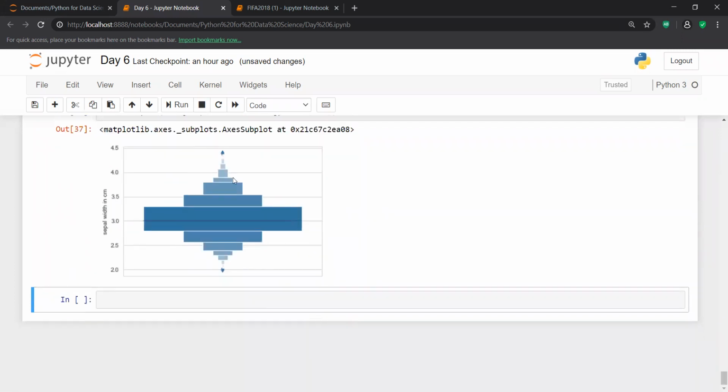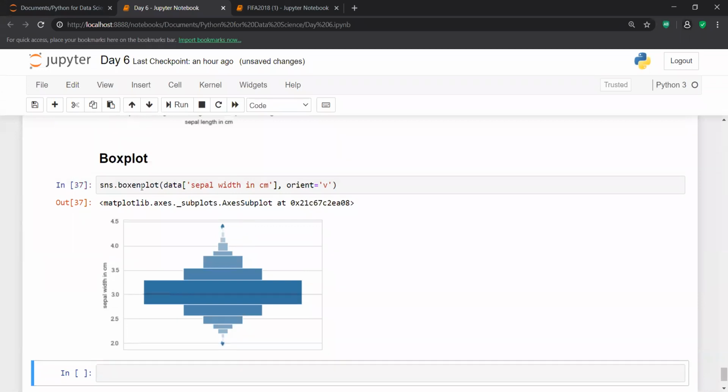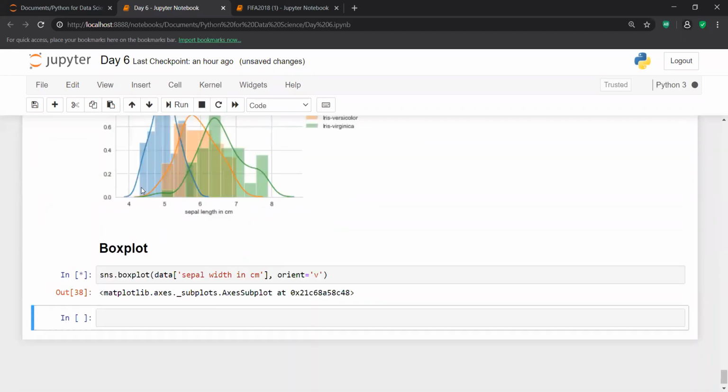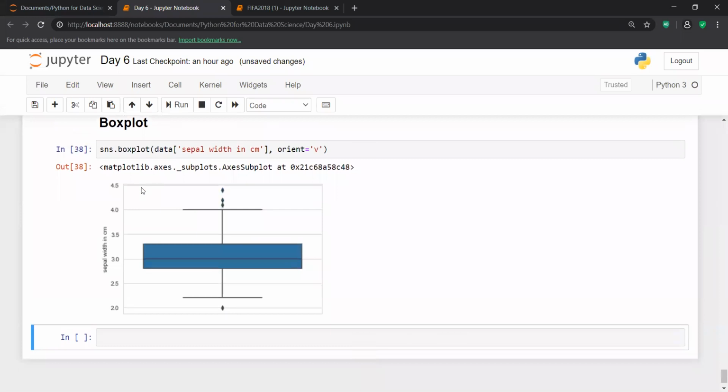Okay, fine. If you are not able to understand this thing over here, this is a box, and this is a box plot. So what is a box plot giving you? A box plot gives you a statistical analysis. With the help of a box plot, you are able to do the statistical analysis.